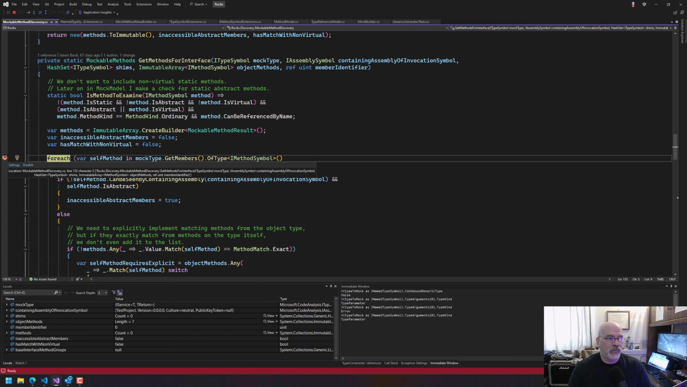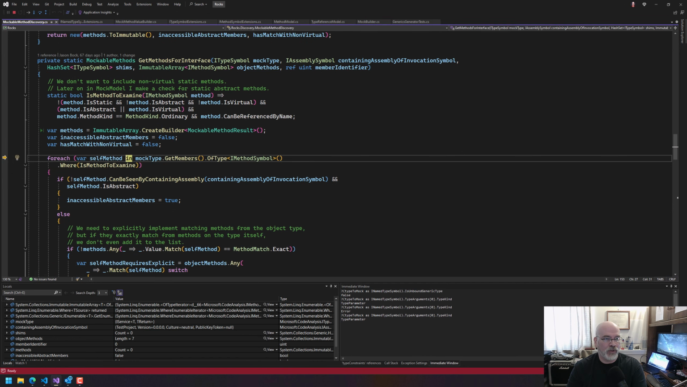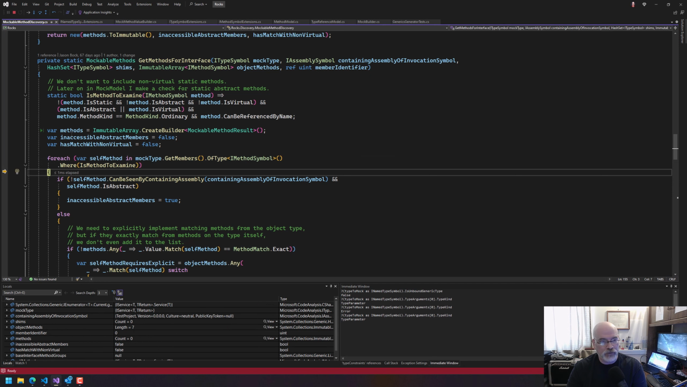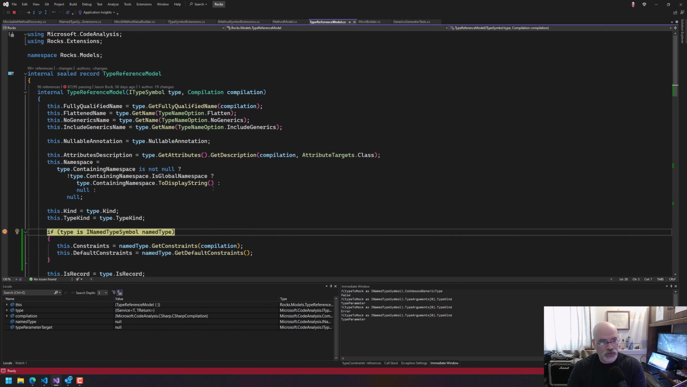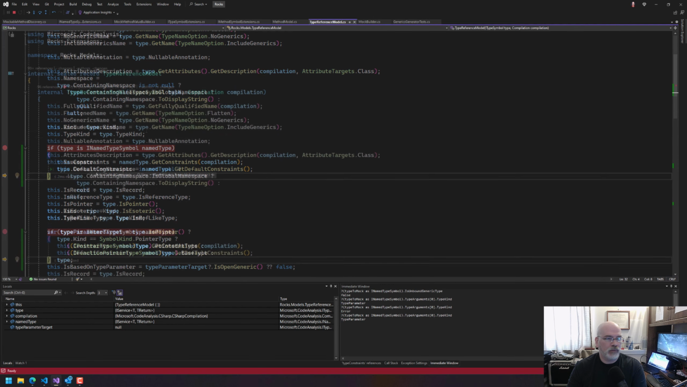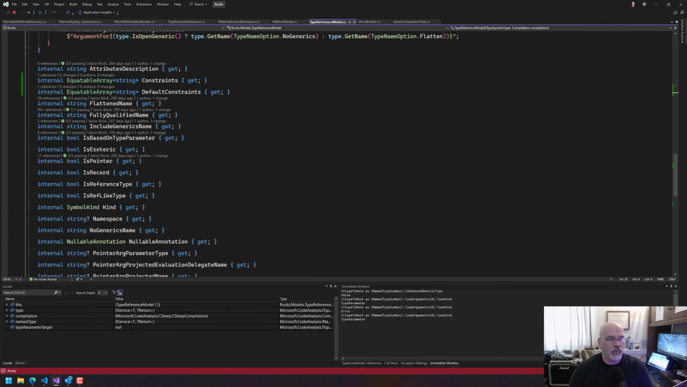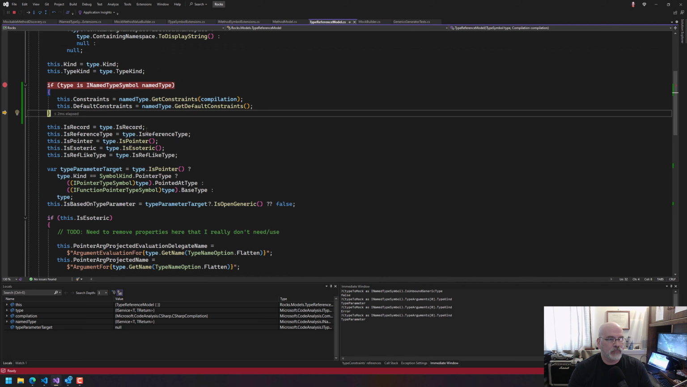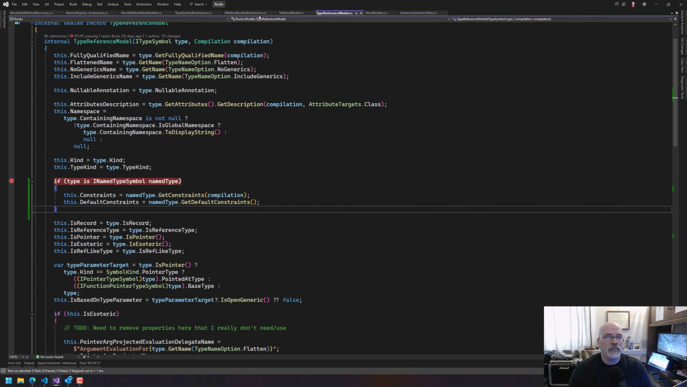So we get the methods from the interface. That was actually the fix about doing. Yep. So that's good now. So is this a namespace symbol? We get the constraints. We get the default constraints. That's also good. So we get no constraints. Oh, I didn't set the type arguments, did I? No, I did not. Well, that's not good.